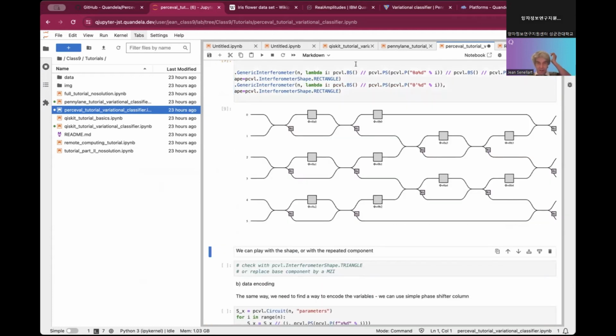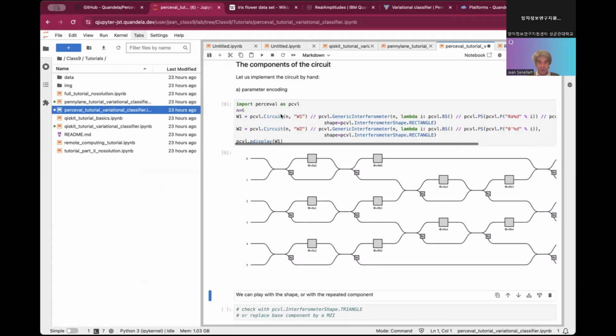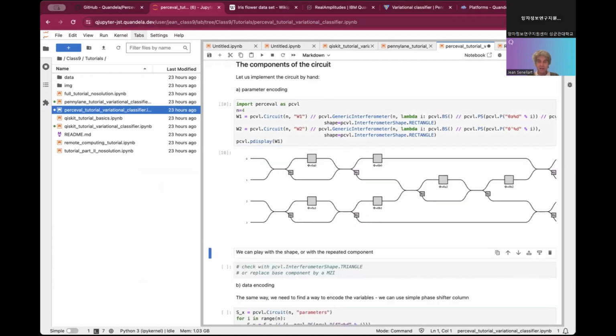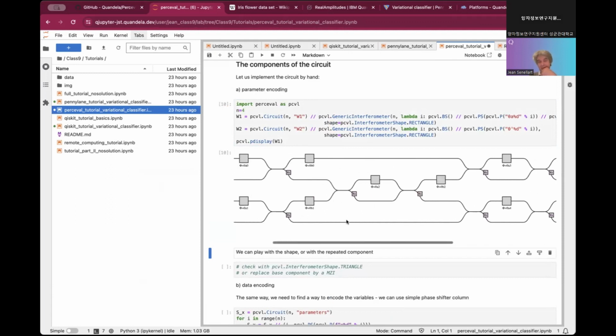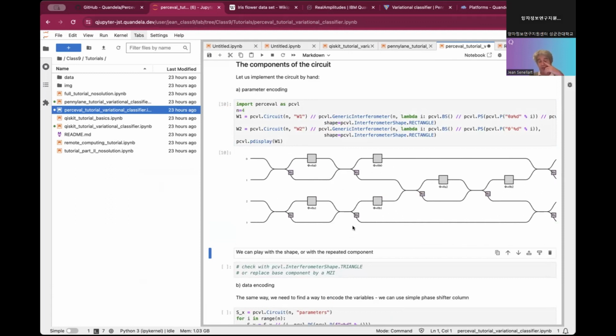So I will do it a bit smaller, on 4 modes only. Here you see the same. It is a repetition of the pattern I put, but the pattern here is the MZI, this block. So we have repeated this block 1 time, 2 times, 3 times, 4, 5, 6 times. And this makes the most universal type of circuit that you can make on 4 modes.